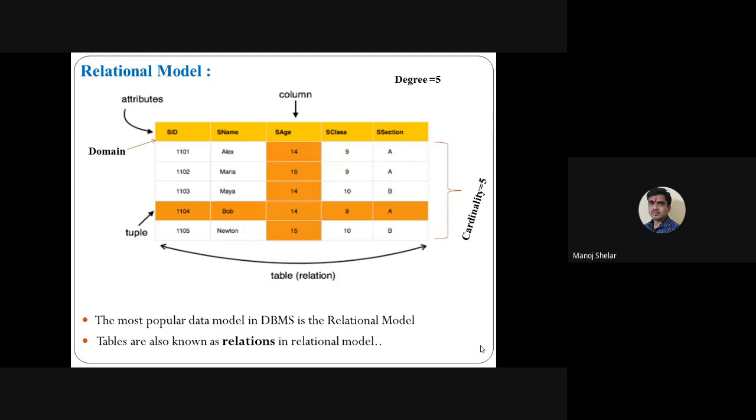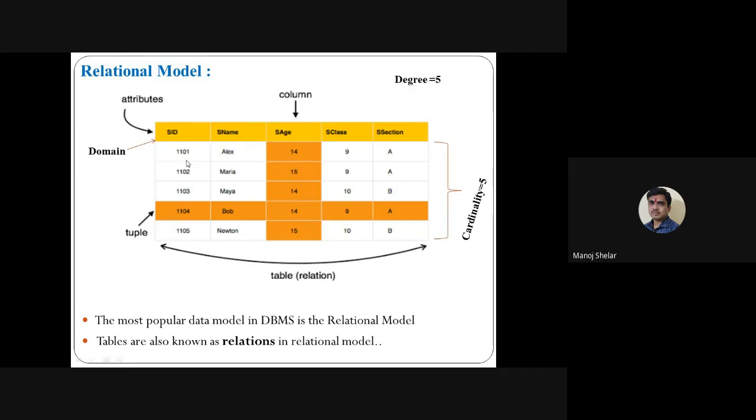So this is the relational model. Relation means table. Here SID, S name, S age, S class, S section are the attributes of this relation, and each attribute has its domain. So SID is one domain, S name is one domain, S age is one domain, S class is one domain, S section is one domain. And here tuple means a total record. So in this relation, five tuples are available.